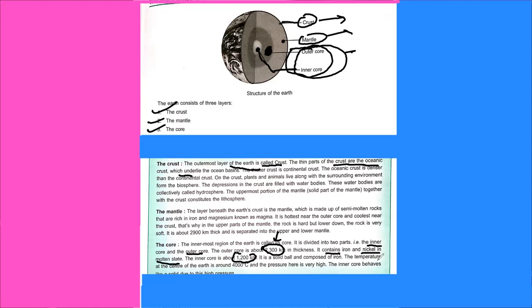The temperature at the center of the Earth is about 4,000 degrees Celsius. Temperature in the inner part of the Earth is 4,000 degrees Celsius. So it's not required to remember this data. These are just for information. You just have to know that the Earth is not one complete solid object, but it is divided into different layers.